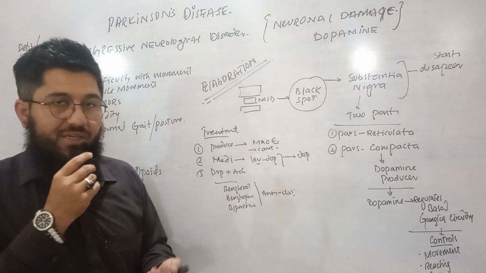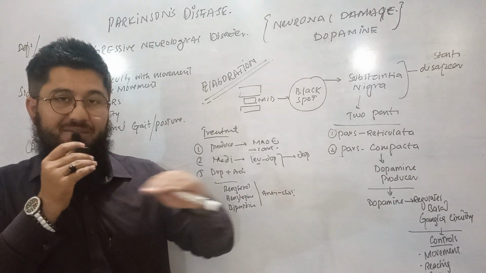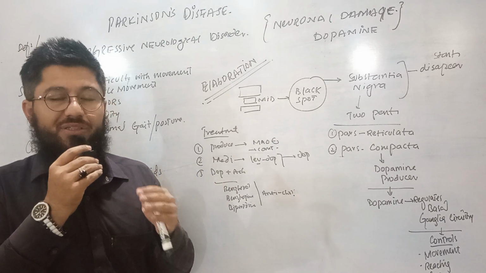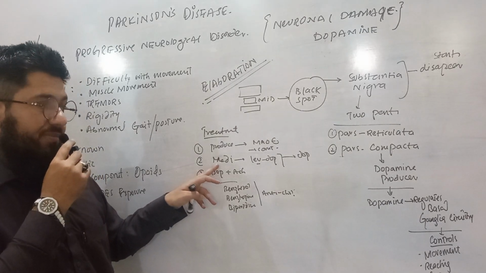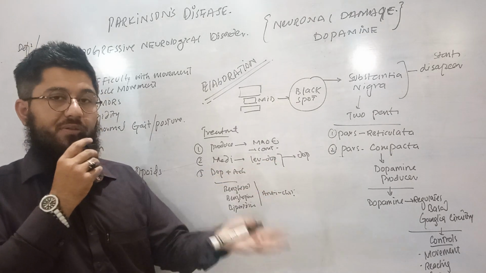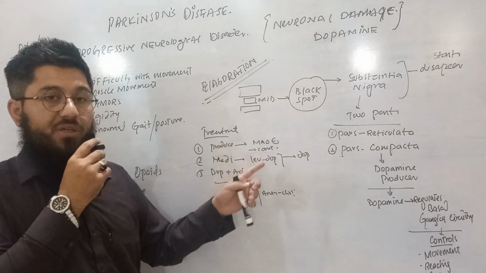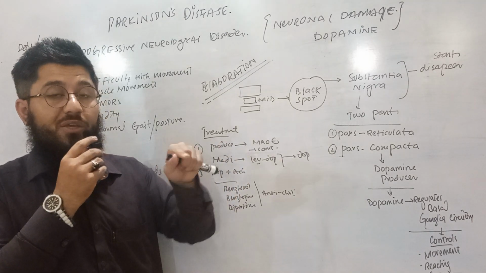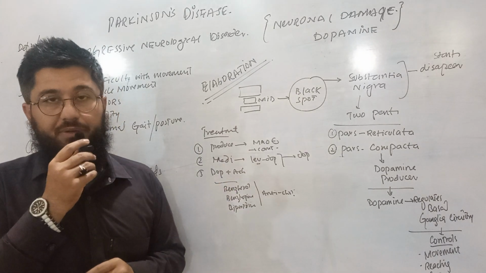So what we are doing is maintaining the level of dopamine and acetylcholine. We must keep both in level. Neither should increase nor decrease. So we are talking about the level here, and here we are talking about the medication, that is dopamine, which is given from outside, synthetically prepared. And here we talked about medications like MAO and COMT inhibitors, which work on the enzymes responsible for the breakdown of dopamine.